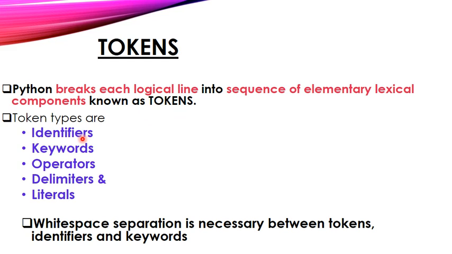So what are the token types available? Identifiers and keywords, operators, delimiters, and literals. White space separation is necessary between tokens, identifiers, and keywords. For each identifier name, keyword and variable name, white space separation is compulsory. In this video we are going to see what is meant by identifier, keyword and escape sequence. These three topics only we are going to cover in this video.